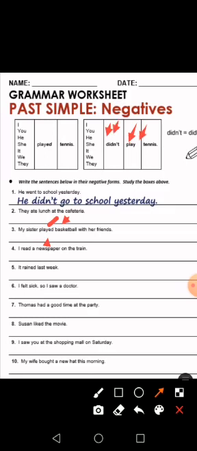I read a newspaper on the train. Okay, I didn't read a newspaper on the train. I didn't read. Okay, it rained last week. Last week is a key word that tells us that you have to use simple past.